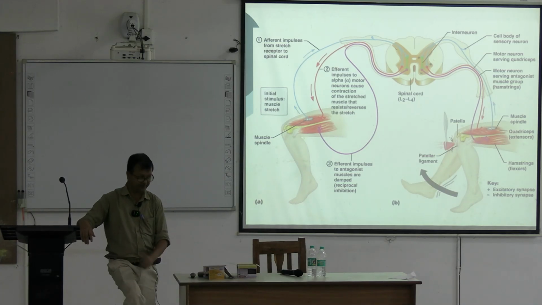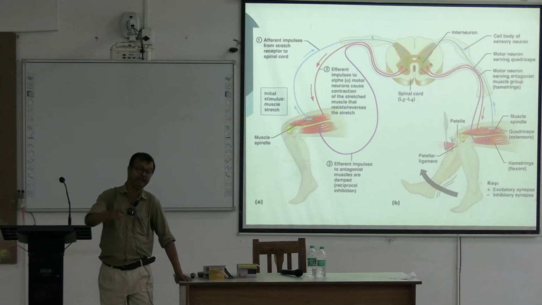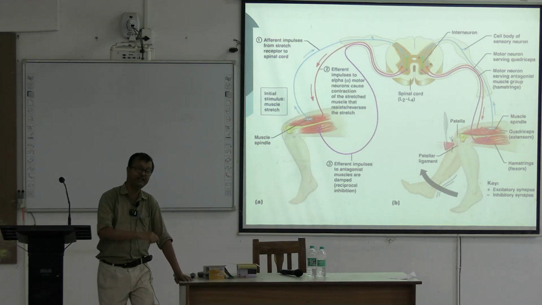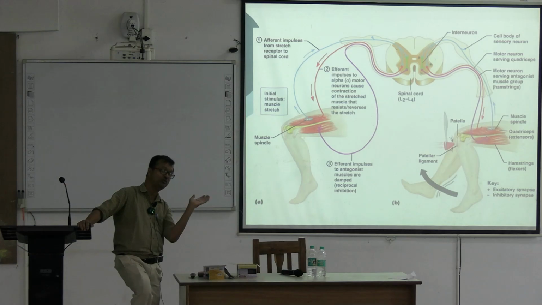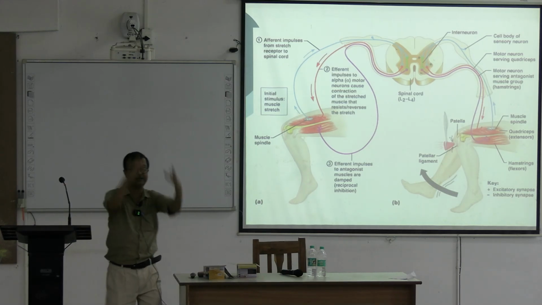The affected leg will be withdrawn, and the other leg, what will it do? The other leg will support as a result of the withdrawal. So to avoid a fall, this will act like a column.